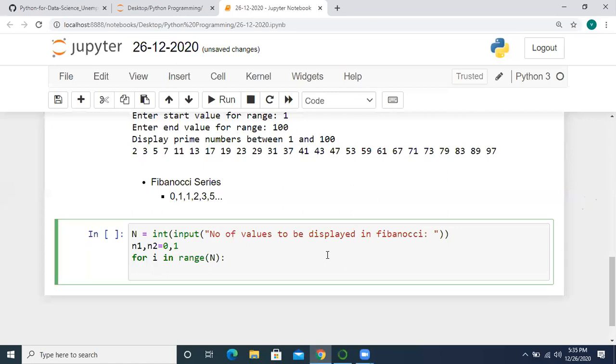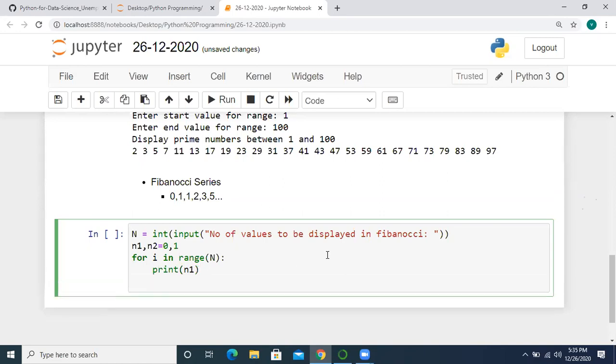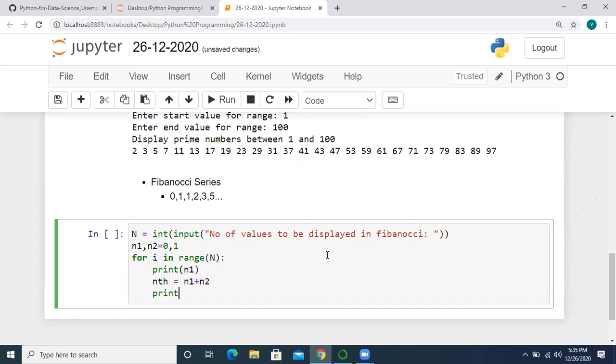So first let me print here n1, and after printing n1 we will get nth value as n1 plus n2. Okay, and print nth value.